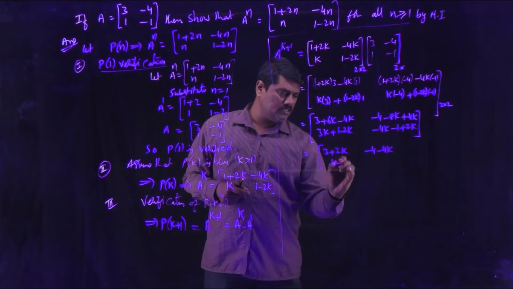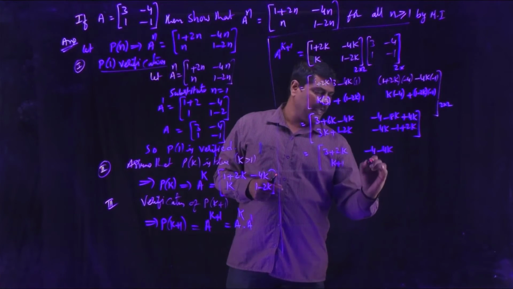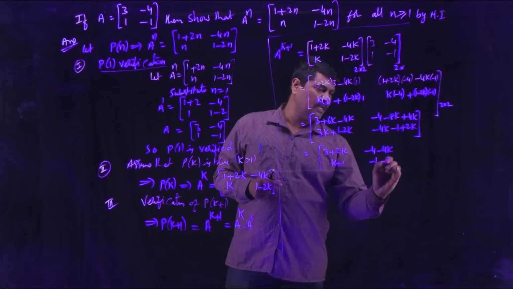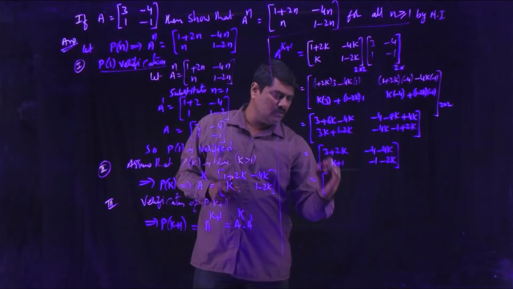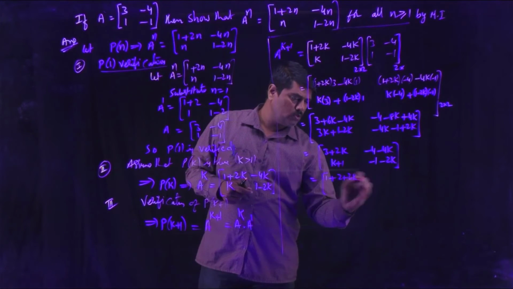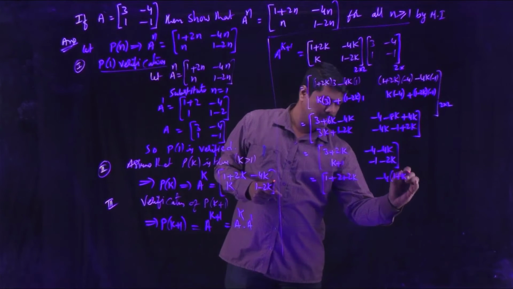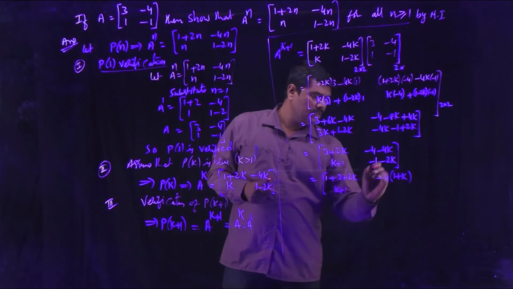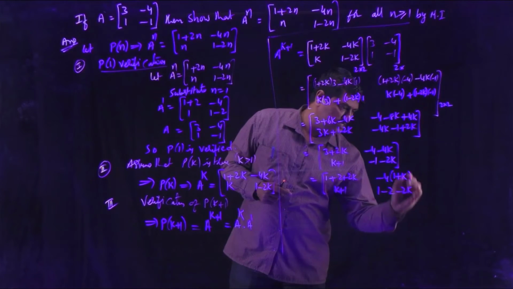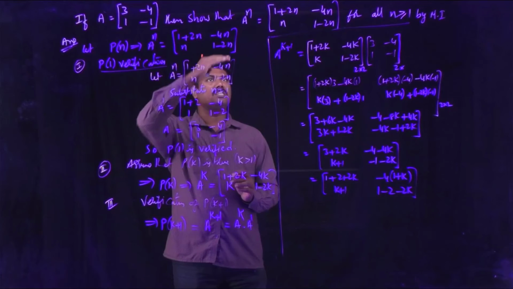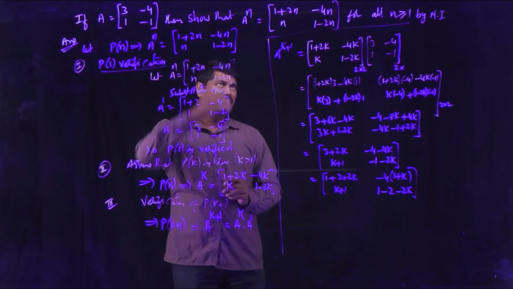So here you will get simplification. 3k minus 2k is k, so that you will get k plus 1. Minus 1 minus 4k plus 2k is minus 1 minus 2k. Writing 3 plus 2k as 1 plus 2 plus 2k. Separating minus 4 from here, you will get 1 plus k. K plus 1 remains the same. And writing minus 1 as 1 minus 2, minus 2k is there. So you need to frame the given statement in the same manner so that you obtain n with the k plus 1.